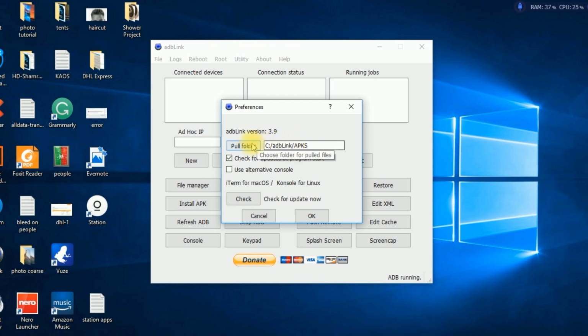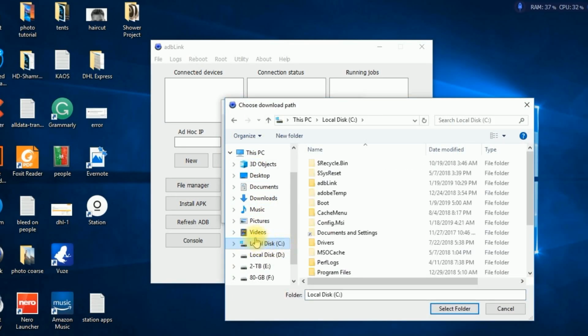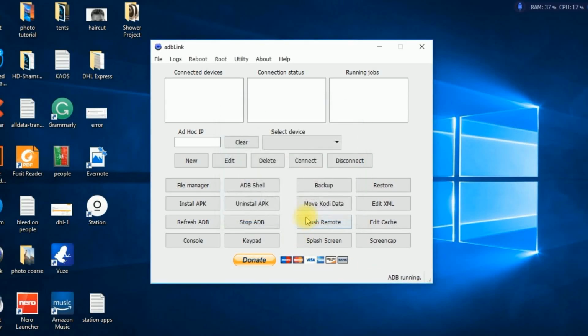If not, make sure you put it in there that it goes from AdbLinks to apps. Just click on Pool Folder, make sure local disk is selected, go into AdbLinks, APKs, select it, click OK.